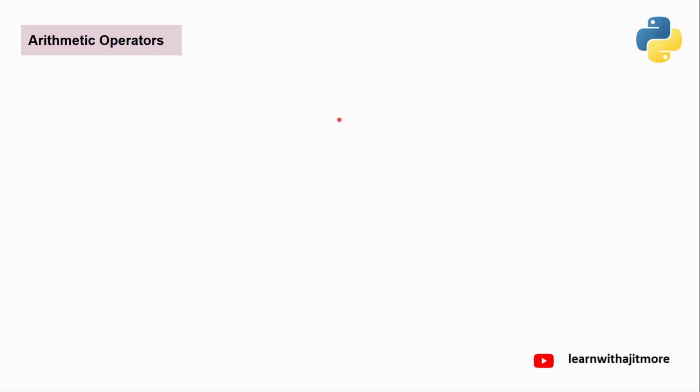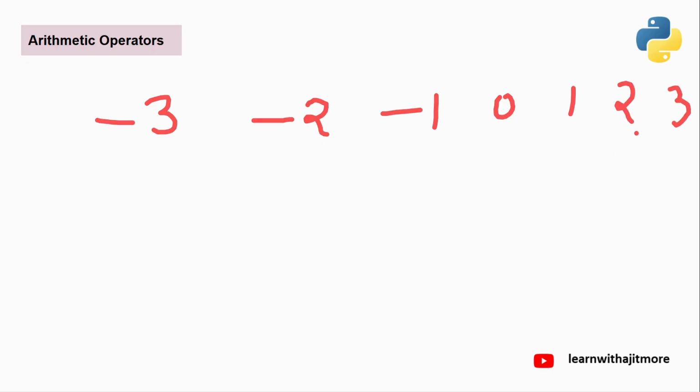Getting? And if you have negative numbers, remember if it is -2 and -3, I hope you know this number scale in school days. You might have studied 1, 2, 3 like that. Okay? So whenever you get any number between 2 and 3, the floor is 2. Any number between 1 and 2, the floor is 1. 0 and 1, the floor is 0. Getting? But remember, -3 and -2.